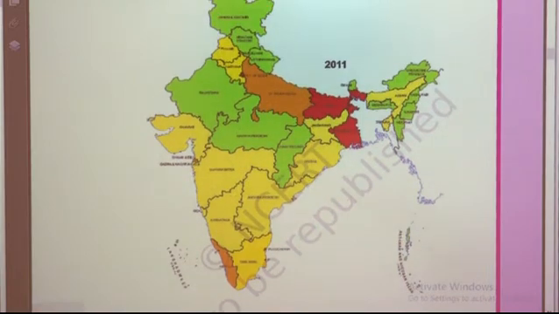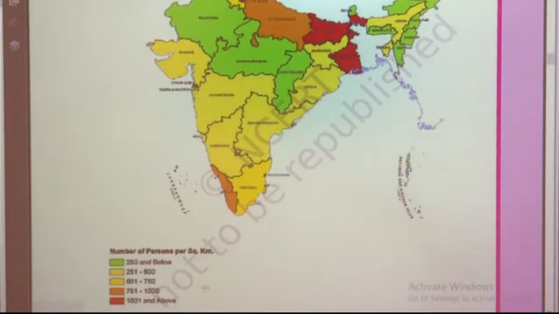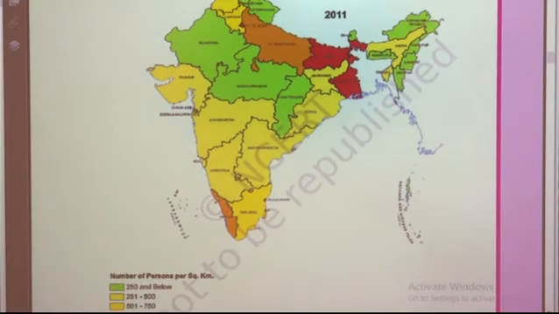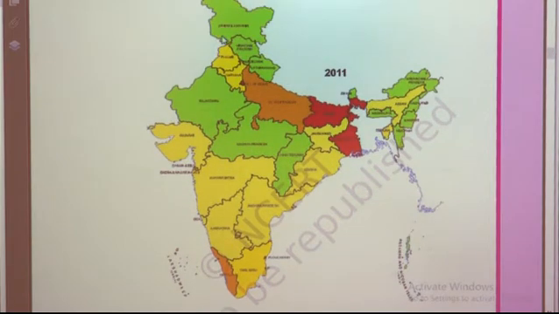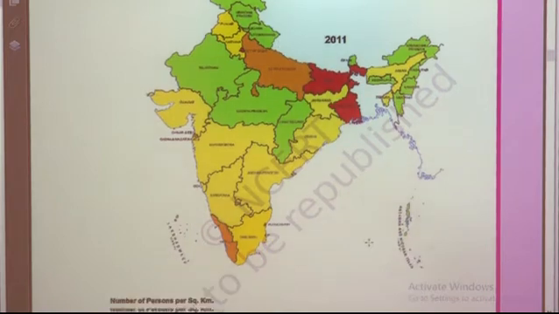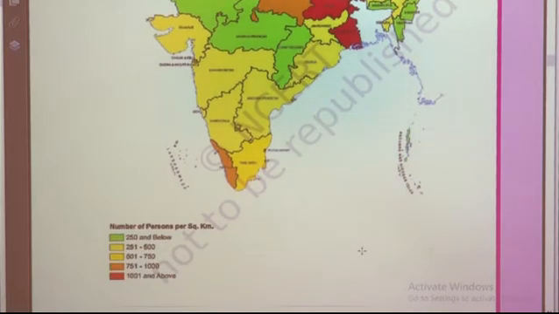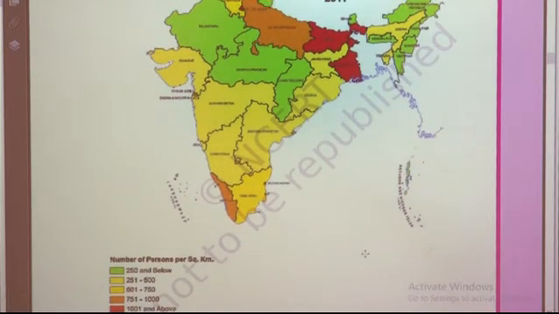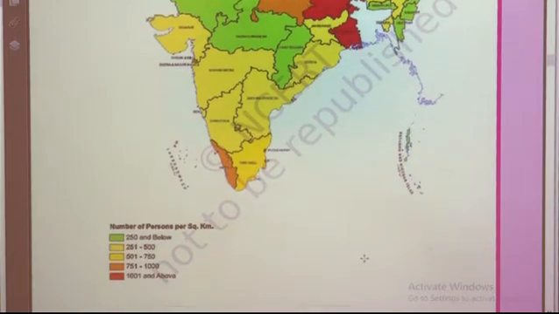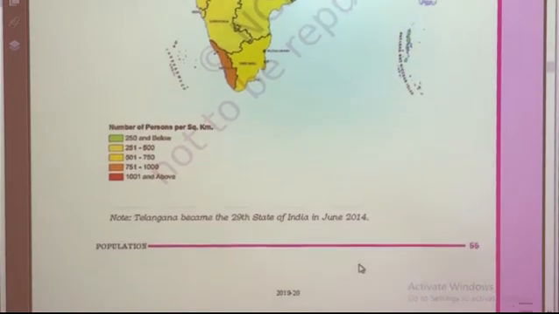These states are famous for a moderate population density. When we observe the dark green color, population density is less than 250: first Rajasthan, Madhya Pradesh, Chhattisgarh, here. Jammu Kashmir and Ladakh, these two union territories, Himachal Pradesh, here Uttarakhand and some southeastern states are famous for less population density. Now students, why is population density less? Because of some geographical and some man-made factors.